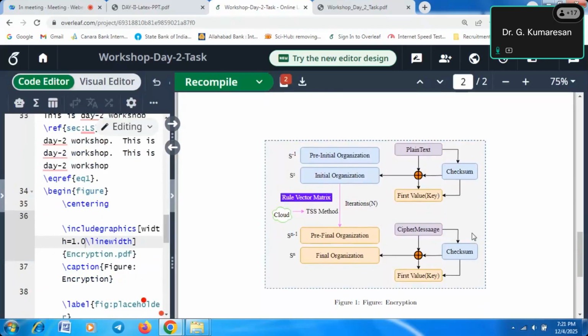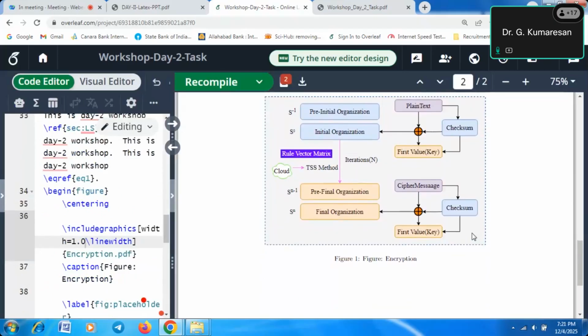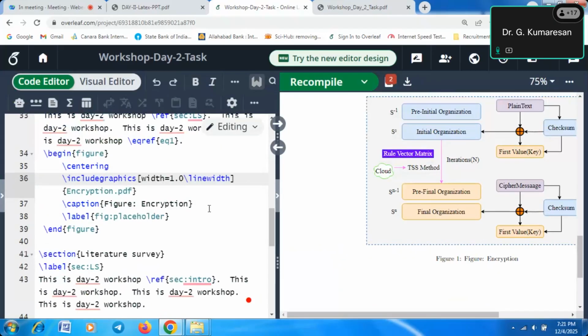So I gave the figure name. What is the figure name? It is encryption. Figure encryption is the figure name. For understanding I'm writing this, but automatically Figure 1 is coming. Whenever we use a caption, figure numbers are also defined. If you are using multiple figures, the numbers come automatically. If you use a second image, it is automatically numbered as 2.